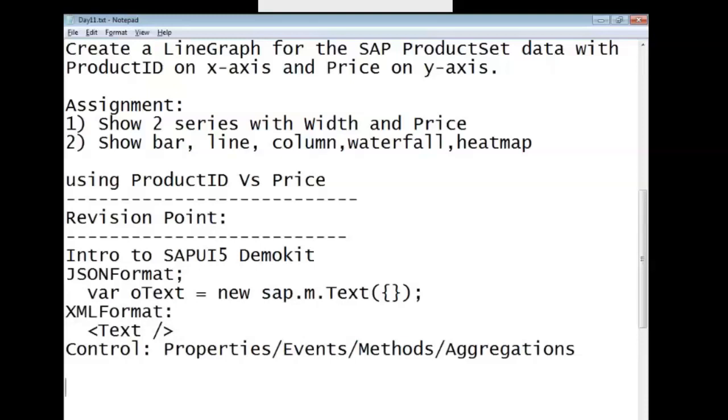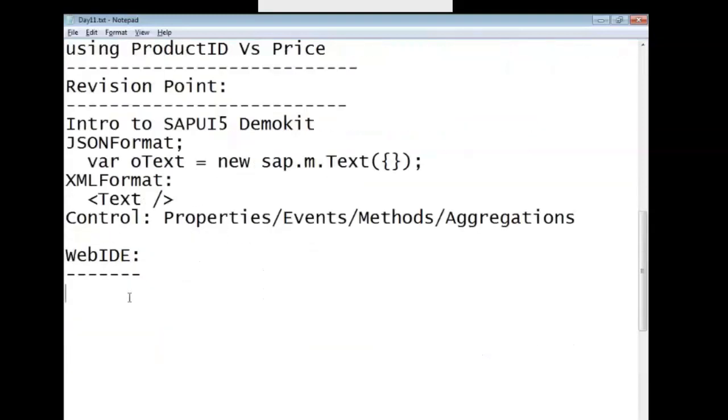Then we started introduction to the WebIDE tool, and then we had some OData, public OData services like Northwind, OData test, and SAP. On the SAP products, we tried to configure the part 1 in the SAP HCP under destinations. Okay, we configured the part 1. Part 1 means the host name and port number in the SAP HCP.